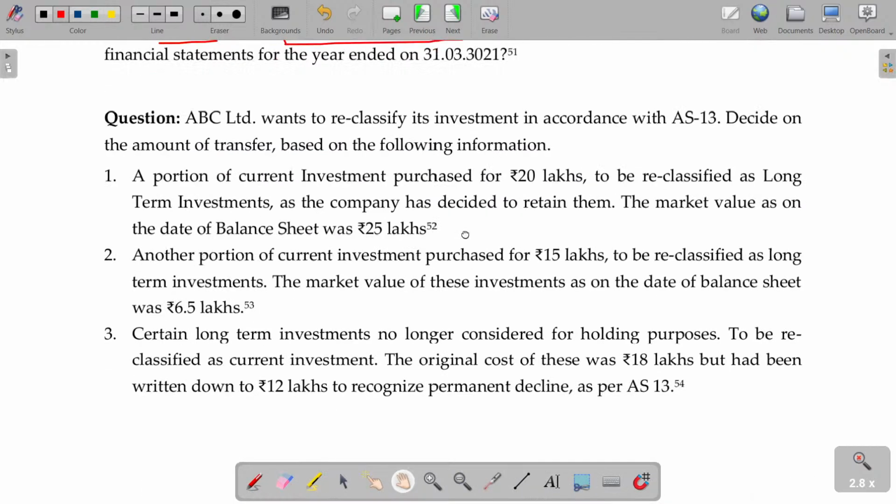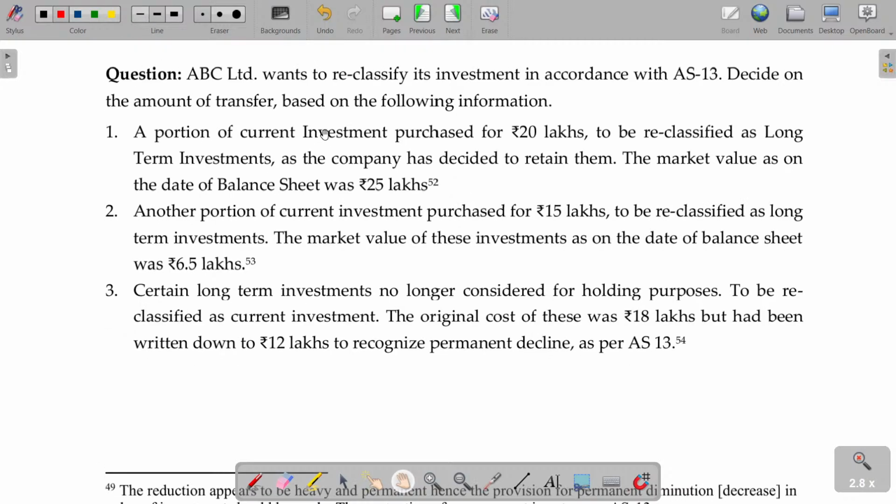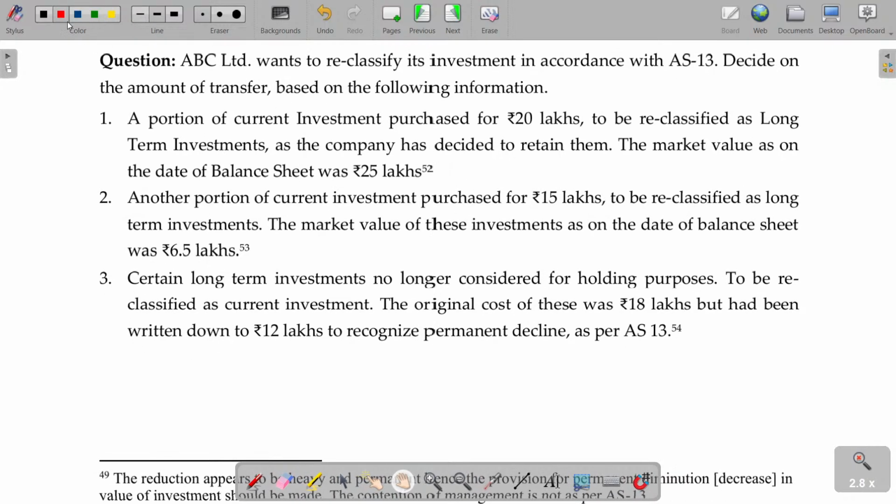ABC Limited wants to reclassify its investment in accordance with AS number 13. Decide on the amount of transfer based on the following information. The portion of current investment purchased for 20 lakhs to be reclassified as long-term investment.